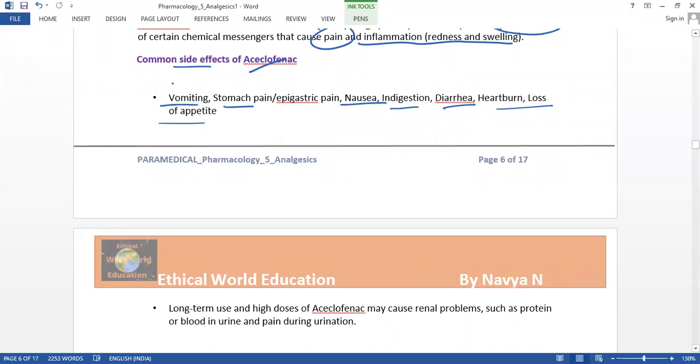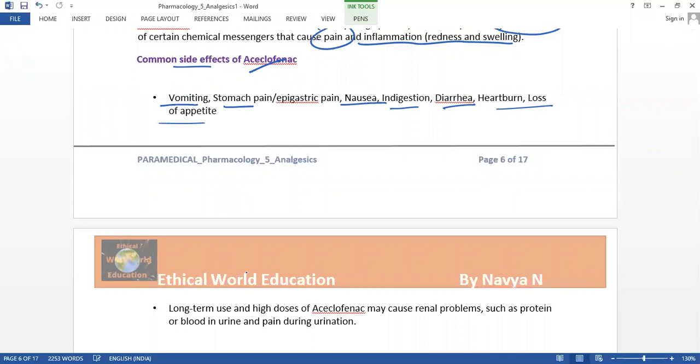The symptoms may come for all patients, even those who don't have severe problems like kidney or liver problems.